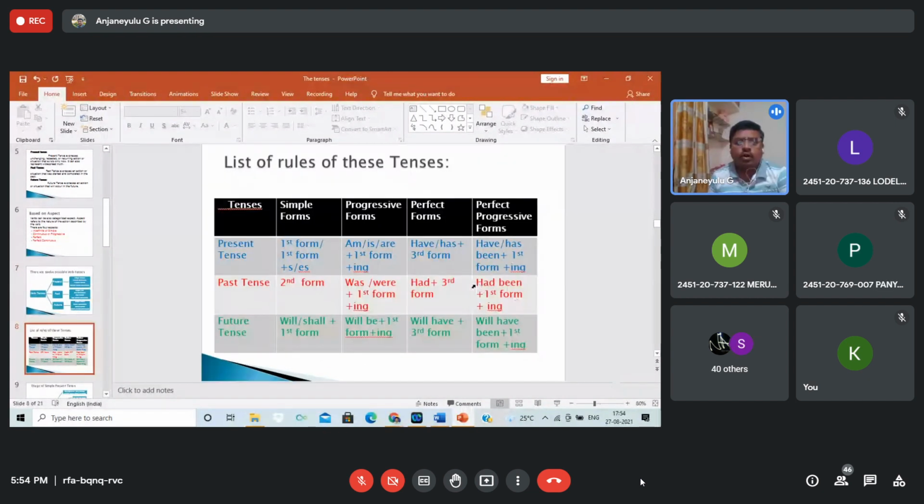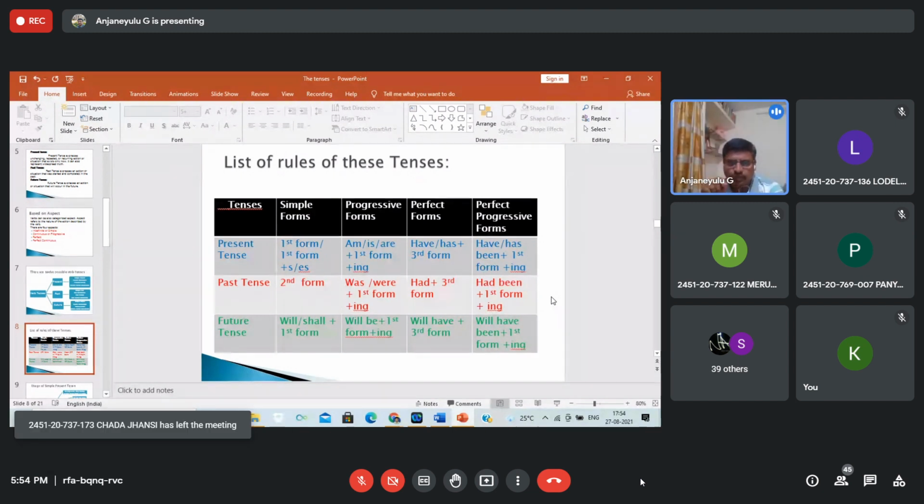Here is the list of rules of these tenses. These tenses have some rules to understand. If you look at present, past, and future, progressive form means the present continuous. Simple means mainly V1. Am, is, are in the present, and perfect is have, has. Third person singular in the present tense takes has. It comes with the third form. What is meant by third form? What is the V3 of go?